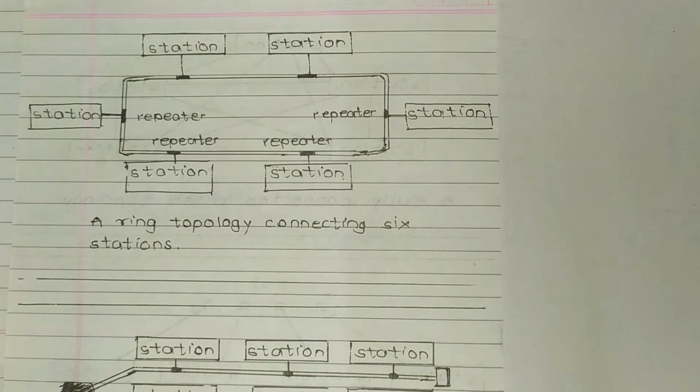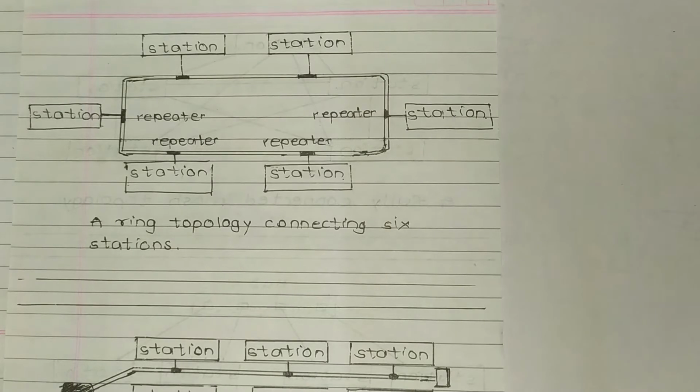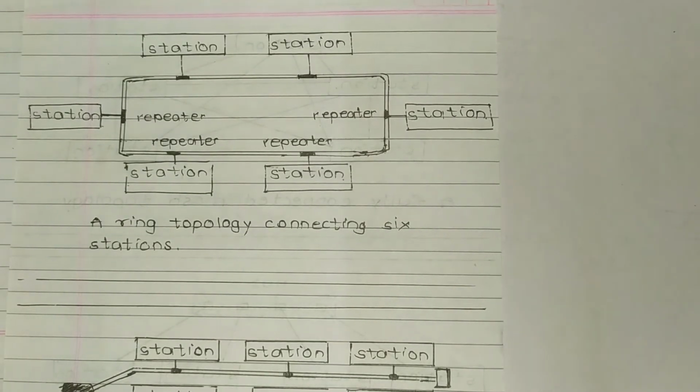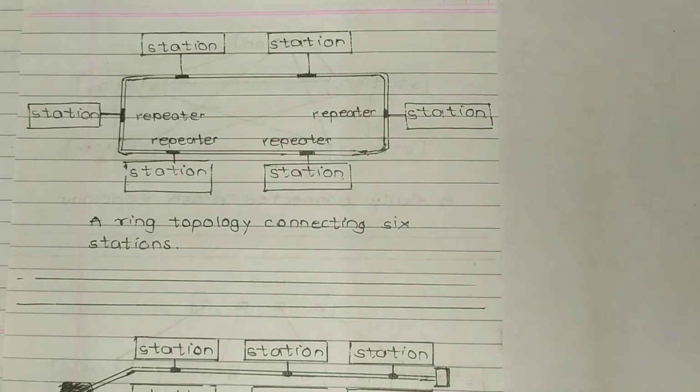A signal is passed along the ring in one direction from device to device until it reaches its destination. So that means from station to station the signal will be passed along the ring until it reaches its destination. Each device in the ring incorporates a repeater. That means each device has a repeater attached to it. When a device receives a signal intended for another device, its repeater generates bits and passes them along.